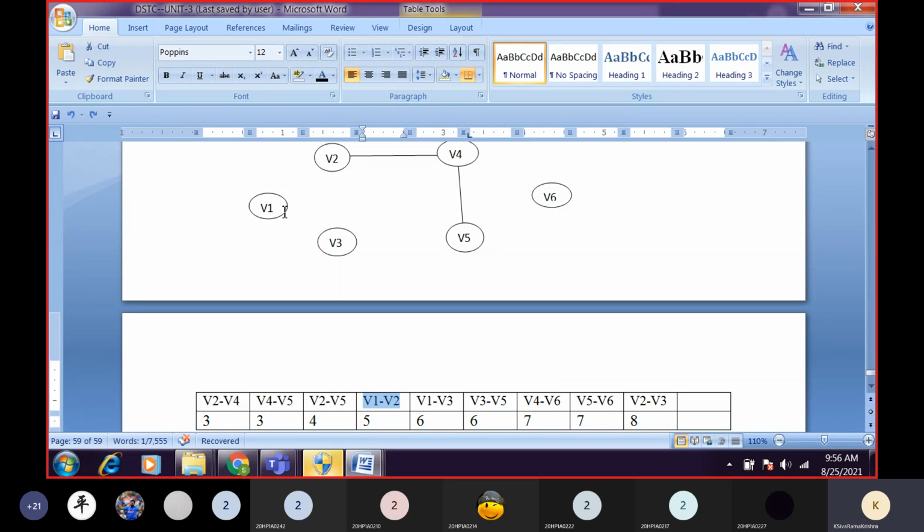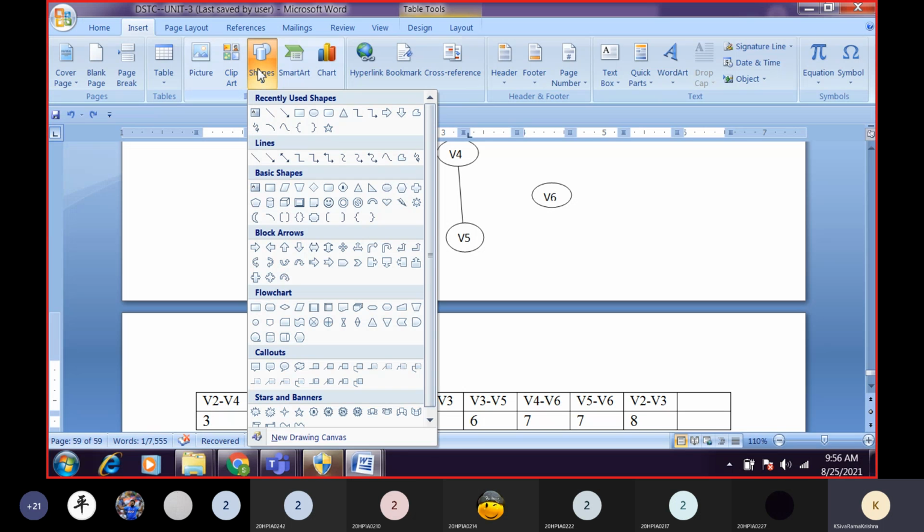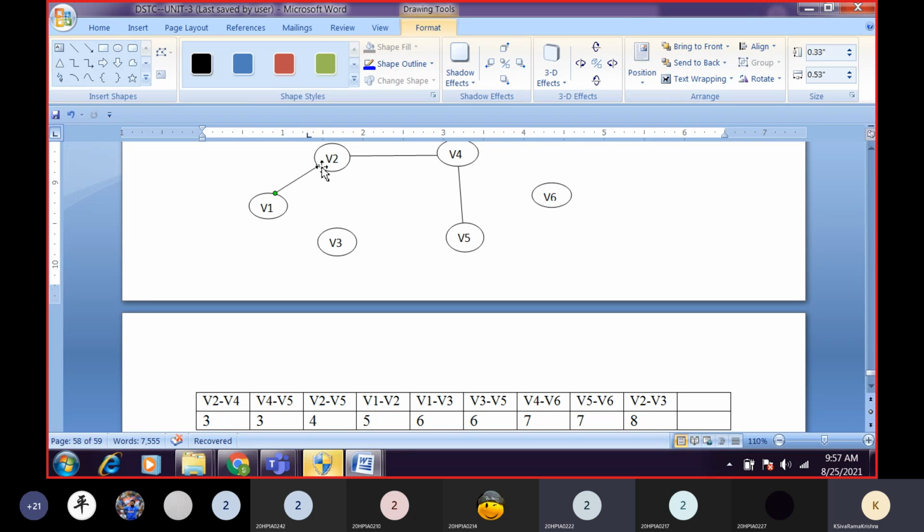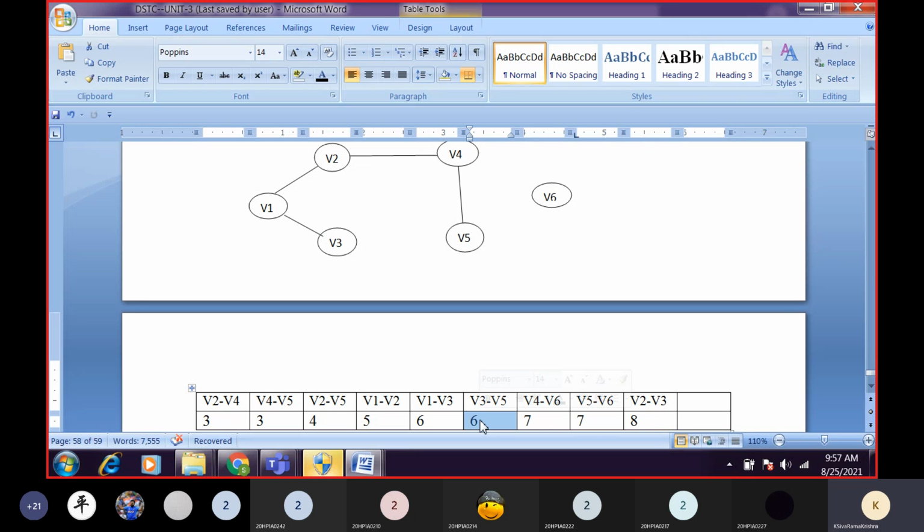What is the next? V1 to V2. So we will add V1 to V2. Are we getting any cycle here? No, sir. What is the next step? V1 to V3. After adding V1 to V3, are we getting any cycle? No, sir. Next, what is the next least weight?